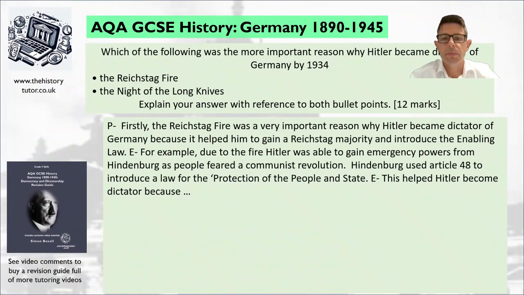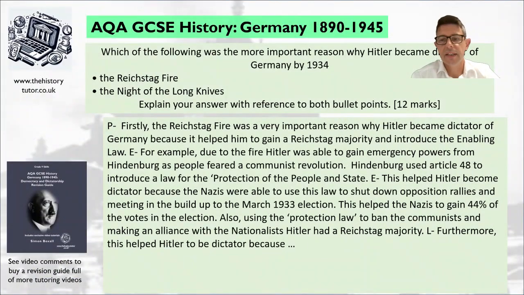Okay, so I've said, for example, due to the Reichstag fire, Hitler was able to gain emergency powers from Hindenburg as people feared a communist revolution. Hindenburg used Article 48 to introduce a law for the protection of people and the state. So now let's explain. This helped Hitler become dictator because we want to explain our idea. So pause me now and come up with your explanation. Remember to think about the impact of the Reichstag fire and the following events that happened.